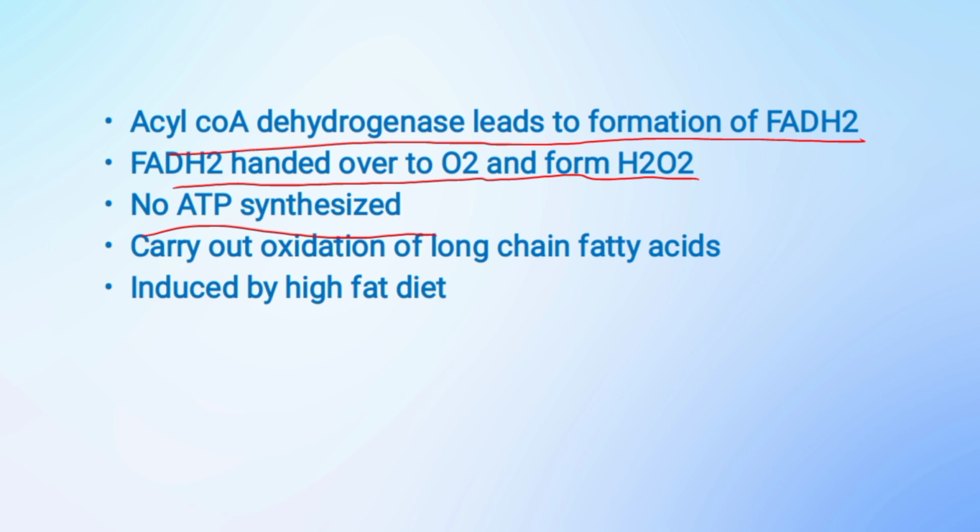It is now believed that the peroxisomes carry out the initial oxidation of very long chain fatty acids up to 20 carbons, which is followed by mitochondrial beta oxidation. Peroxisomal oxidation is induced by a high fat diet.